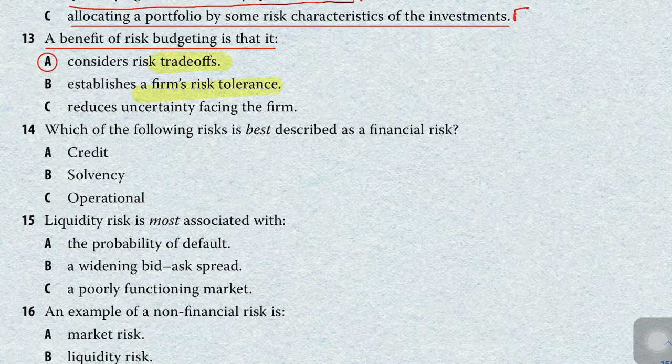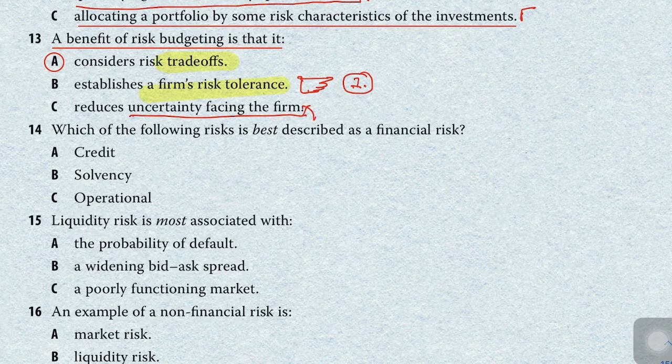Risk tolerance is not determined in risk budgeting. It is determined in the risk tolerance process, the ability to take risk. And reduce the uncertainty of facing risk is also not the correct answer in this case.